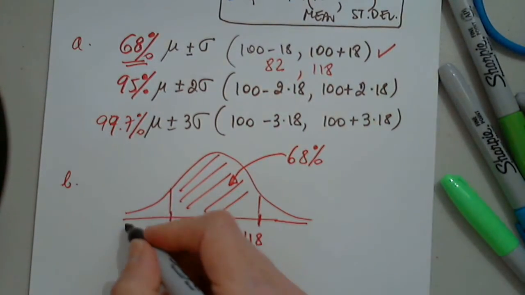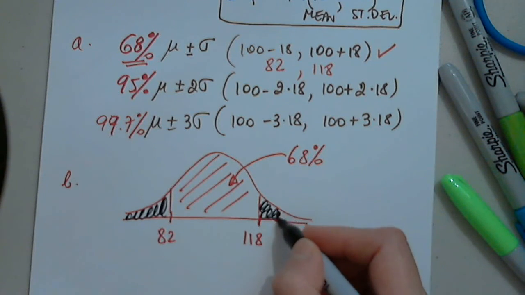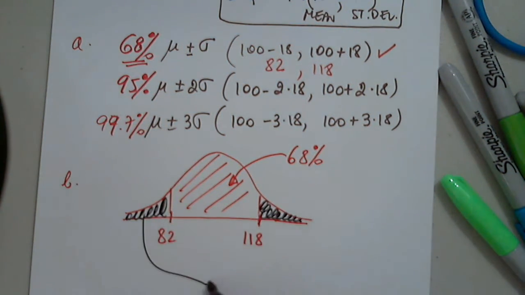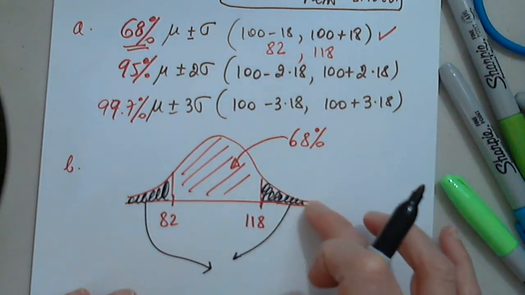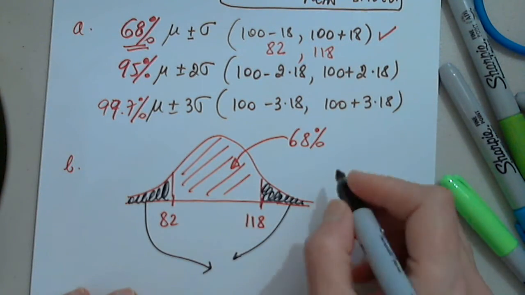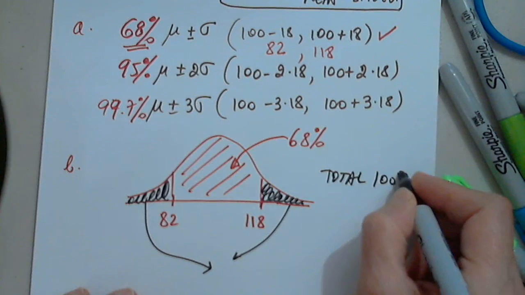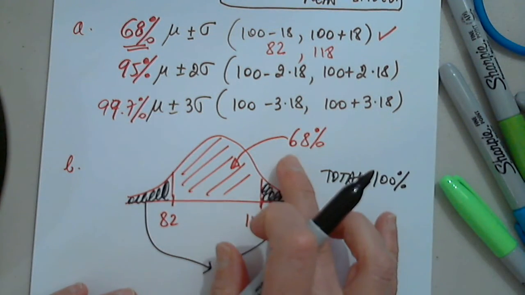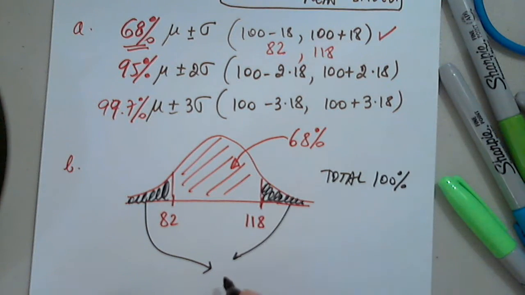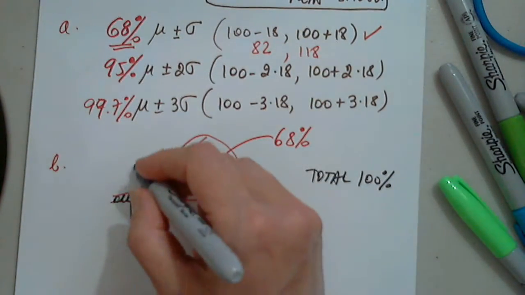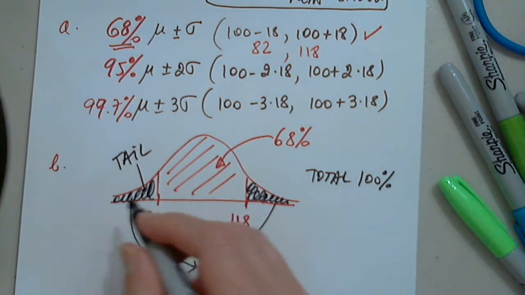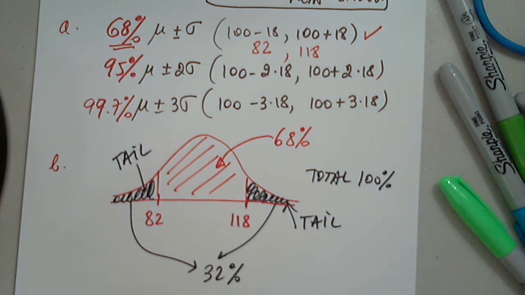So that percentage is here and here. Their sum. So can anyone tell us what this area is? Always remember the entire area has to be 100%. Total, always 100%. If I subtract 68% from 100%, how much will this be in total? 32%. So the answer for part B is what is in the tails. These are called the tails, a tail to the left and another tail to the right. So that is part B.